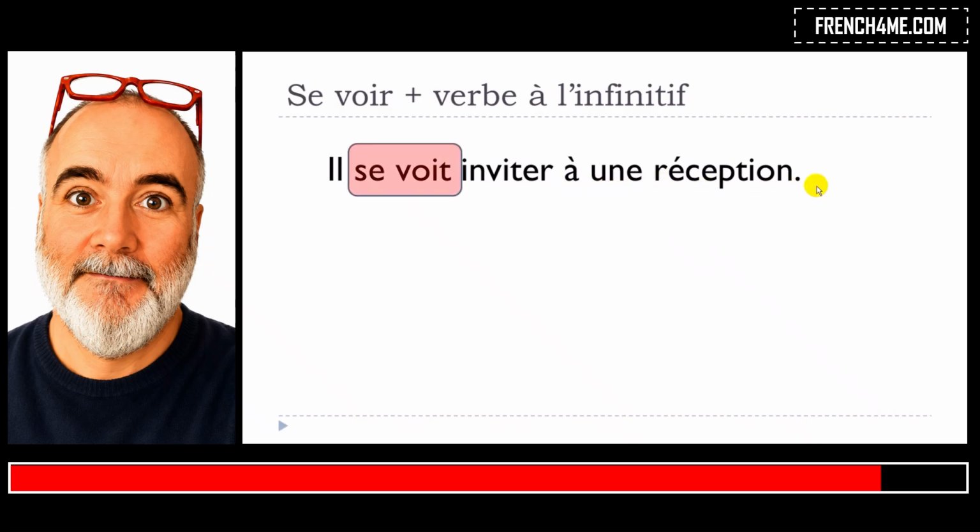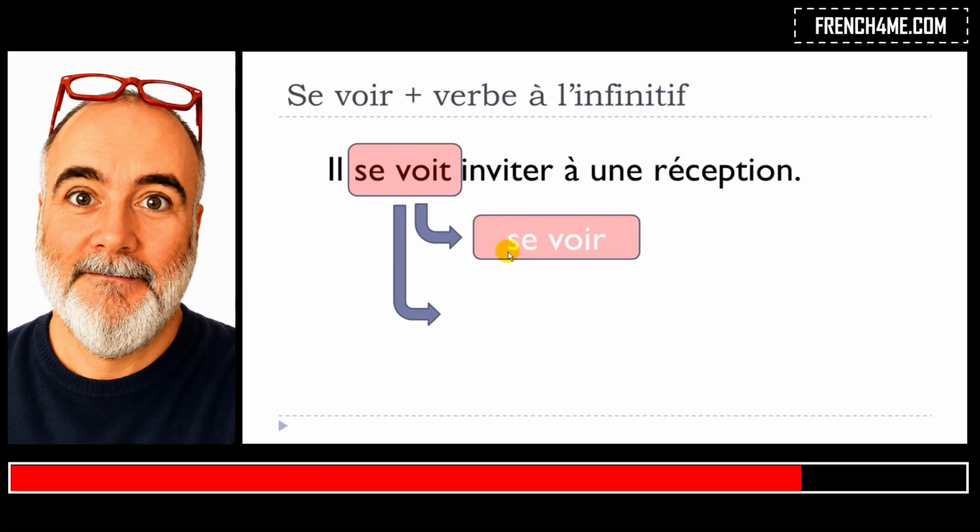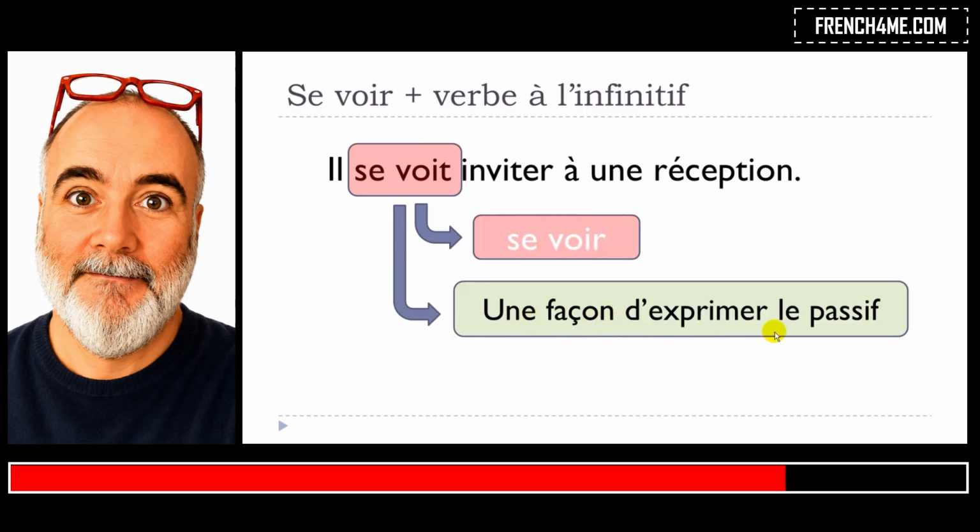Okay, and of course the thing that will interest us is se voir, and of course it is the infinitive se voir. But then if you look at the sentence, so se voir would be to see oneself, okay? And it doesn't really make sense if you look at the sentence like that. Il se voit invité à une réception. And the key is that you get to know that you can use se voir as a way to express the passive form. So, une façon d'exprimer le passif.